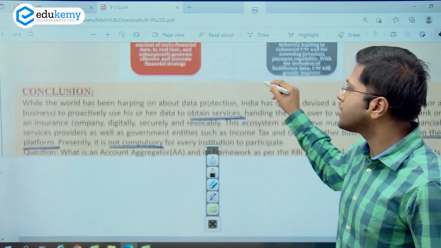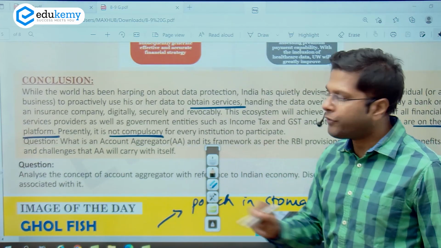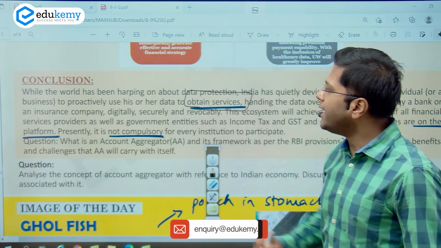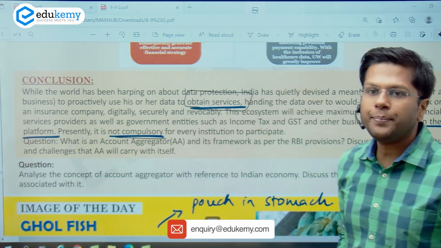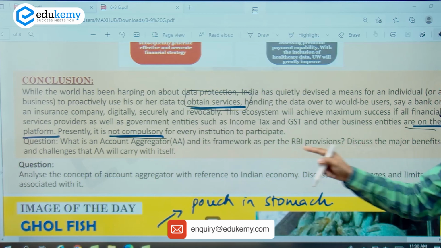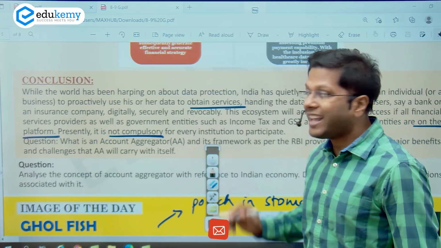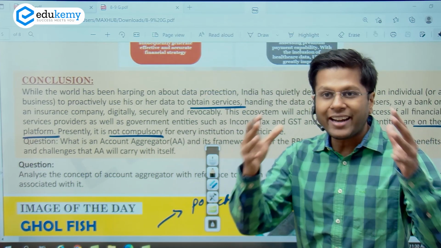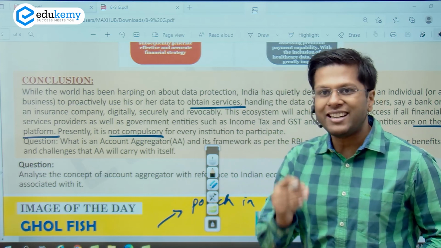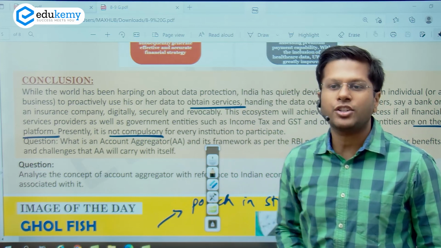Now, this is a very good platform to obtain services, right? As of now, this is not compulsory, but this is the future of platform economy, which will talk about raising a new financial system, a new architecture, a new archetype, a new skeleton in which data is to be shared in the financial system, right?